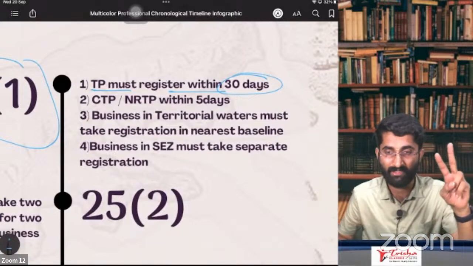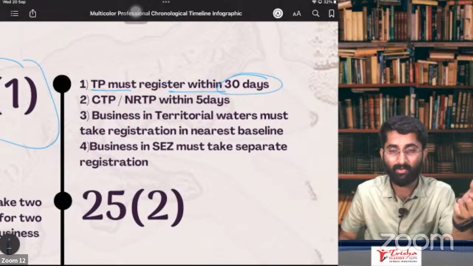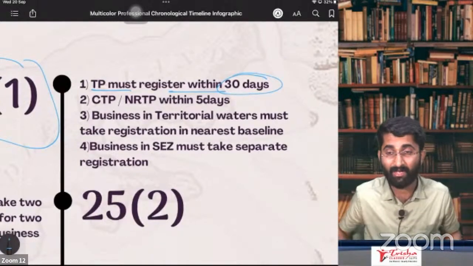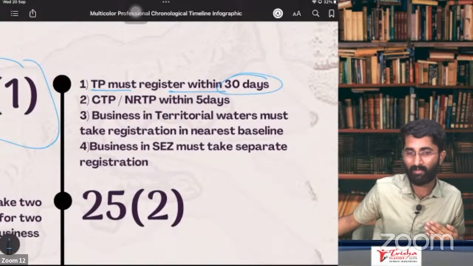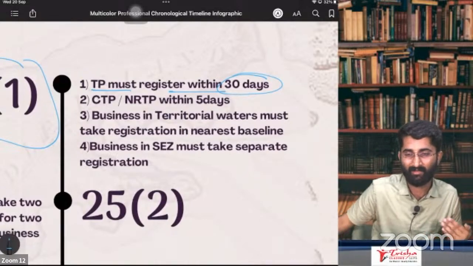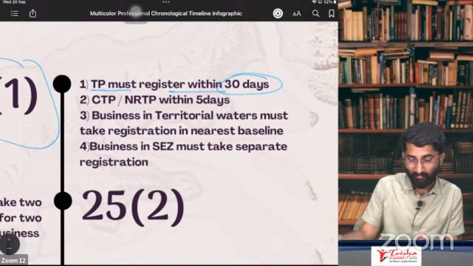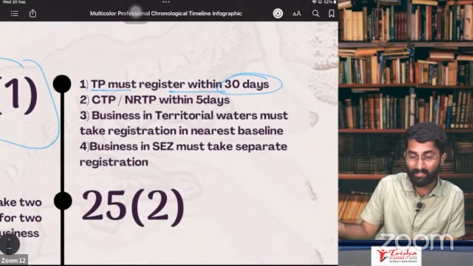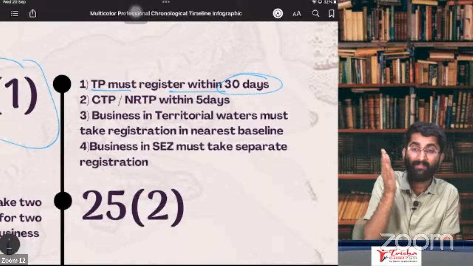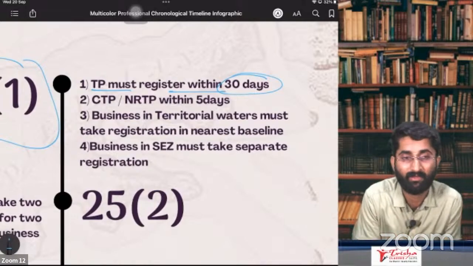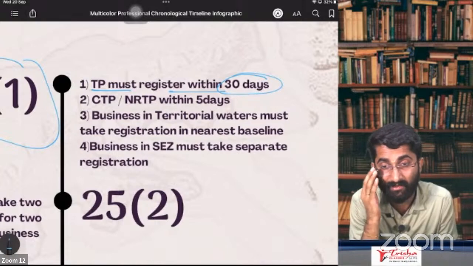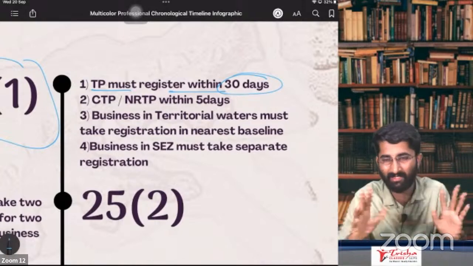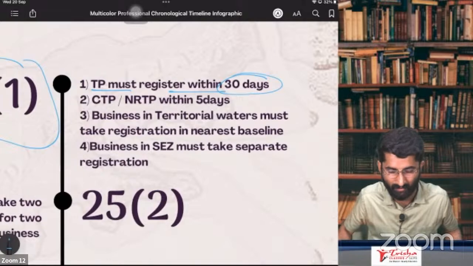Next one, second point says that CTP, NRTP, within 5 days of their commencement of the business. Now Udupi Utsav is going to start on 10th of October. If I'm starting business on 10th of October, then by 5th of October, I should apply for the registration. And I have to pay the GST as well, that is estimated GST also. That also I need to pay now.